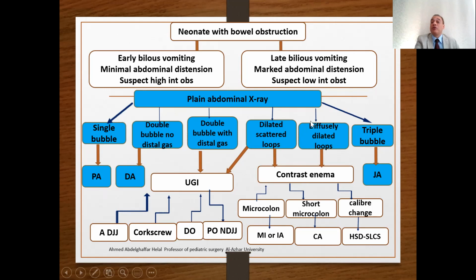Dilated scattered loops, diffusely dilated loops. Start with a contrast enema. You may find microcolon. Microcolon may be meconium ileus or ileal atresia. Differentiate meconium ileus from ileal atresia by this: in meconium ileus, the microcolon, if reflux occurs into the terminal ileum, we will find pellets of meconium or filling defects of the meconium.